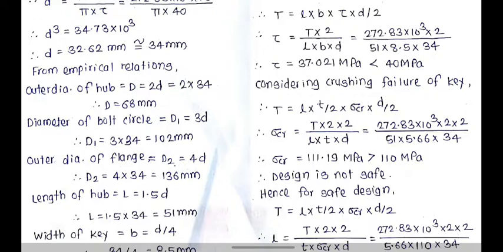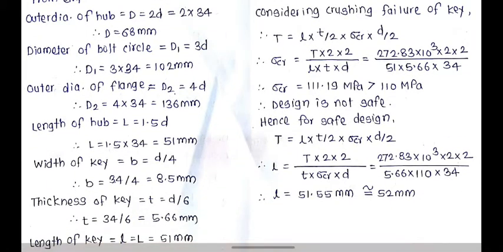So what is the better solution? You can alter the other dimensions which are independent of small d, that is the diameter of the shaft. If you consider altering the thickness, the thickness depends upon the diameter, because by standard empirical relation t is equal to d by 6. So again it depends upon the diameter. So don't try to alter the thickness. Concentrate on the length. The best way to alter the dimension is the length.